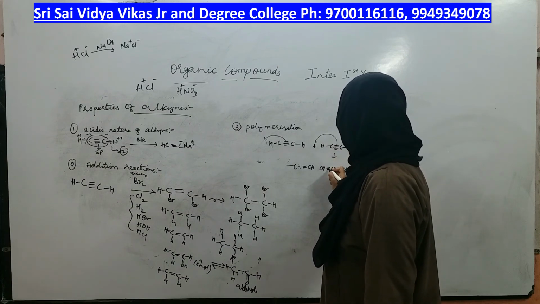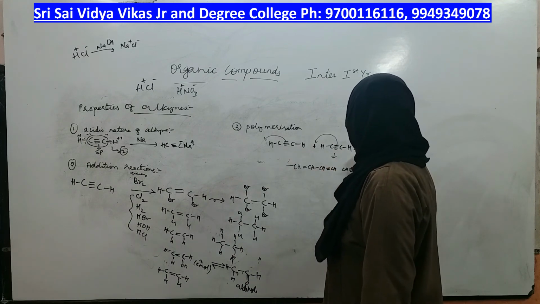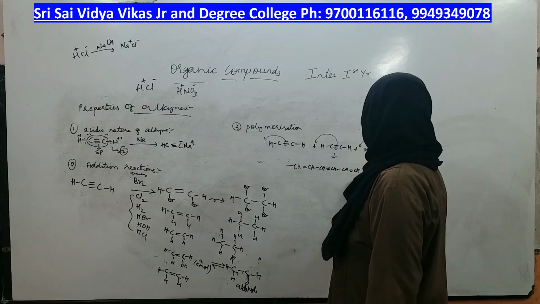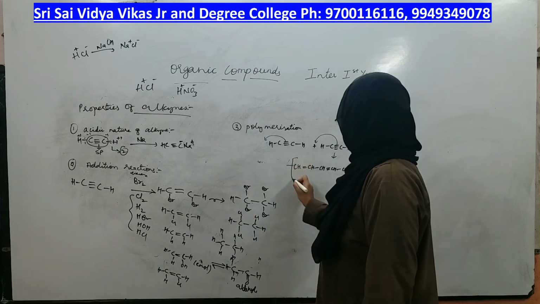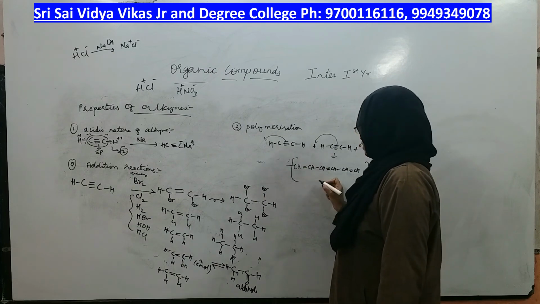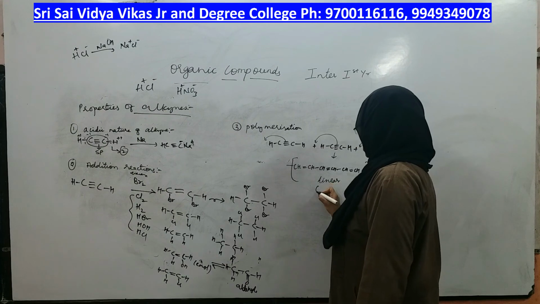This pi bond also breaks and you will get a bond in between these two. Like this, n number of times alkynes are getting polymerized in the form of a linear chain to get what product?